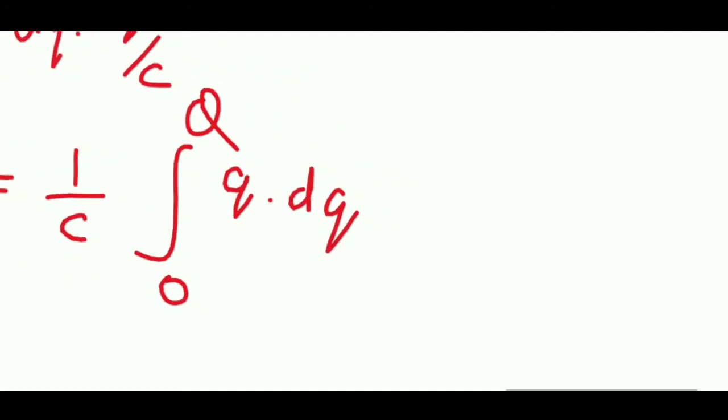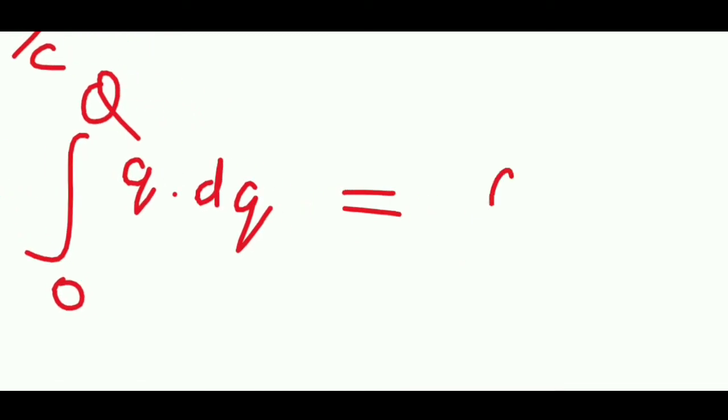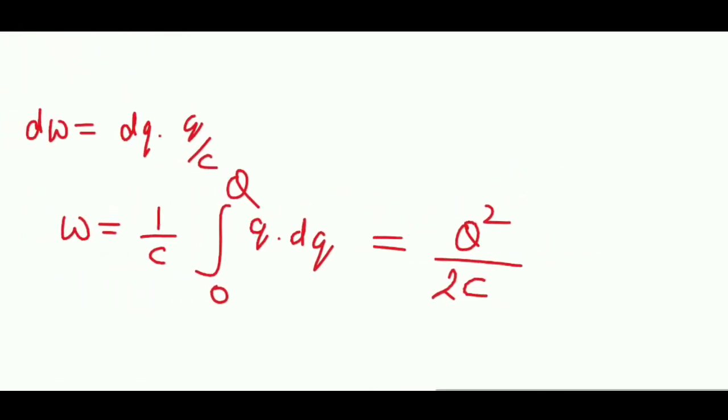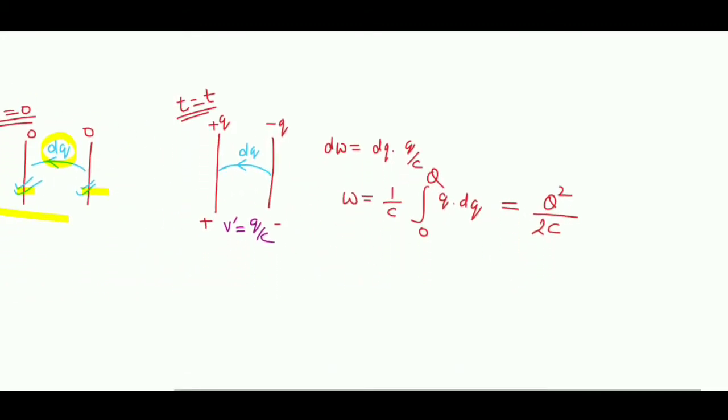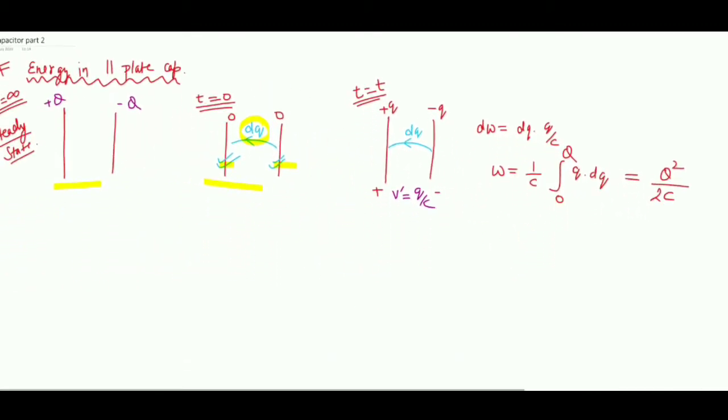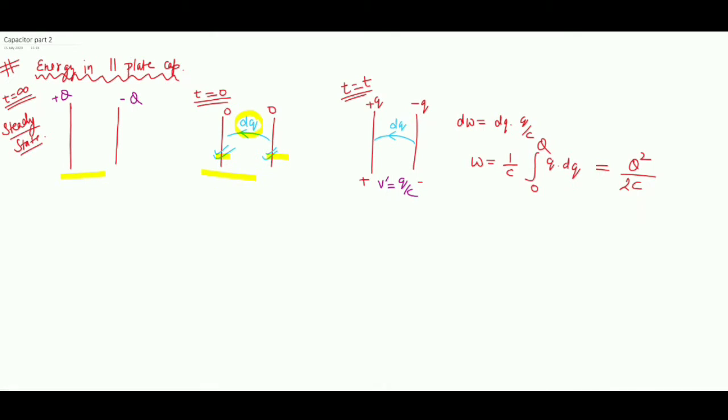Then if you substitute the limits, it will become capital Q square divided by 2c. So this is the formula for energy stored in the capacitor, q square by 2c, which is also equal to the work done in making this setup, and this is how we can derive the energy.